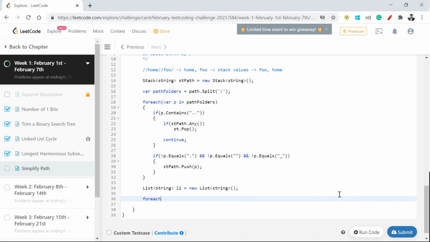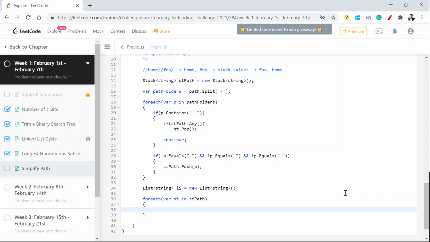So what we're going to do is, for each st in st path, that means stack path, now add to the list whatever folders I encountered, add dot st. This is it. Now once I have all those, I'll reverse it,